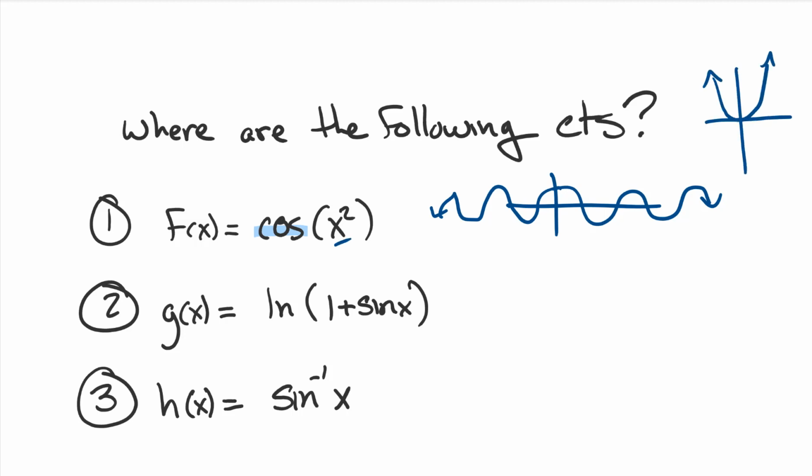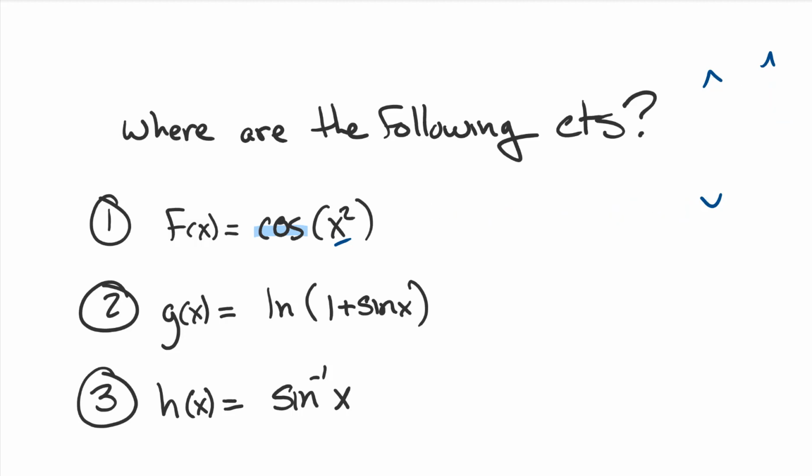As long as you have a continuous function inside of a continuous function, that's just continuous. I don't know how to graph cosine of x squared. That's a total lie, I do. But even if you didn't, as long as you know that those two functions are both continuous, you're good to go. Continuous and continuous is continuous. All right, let's move to our next one.